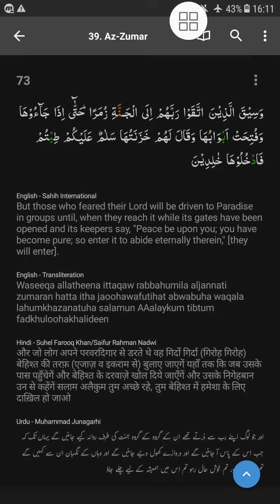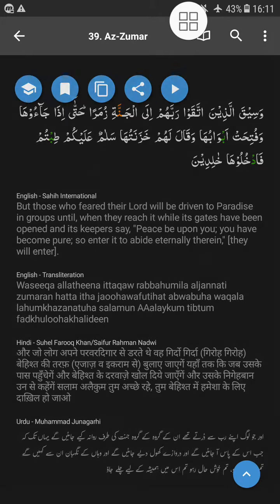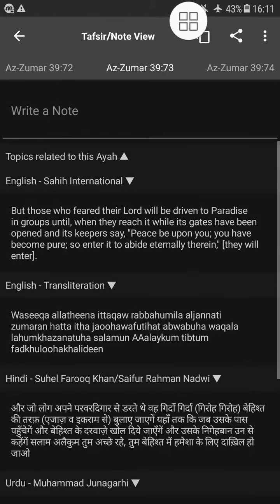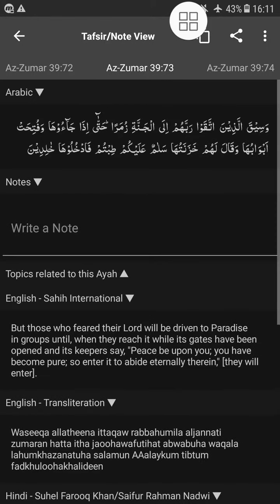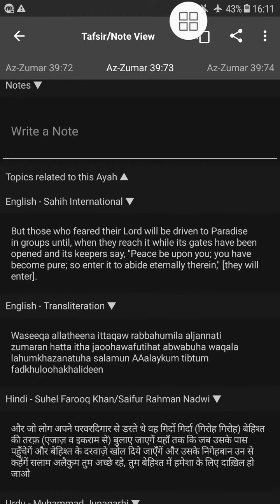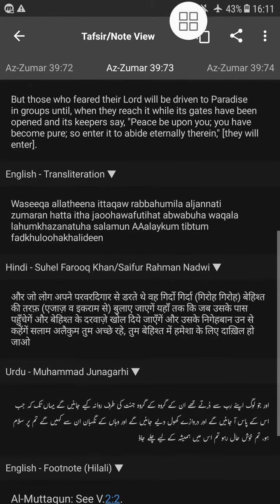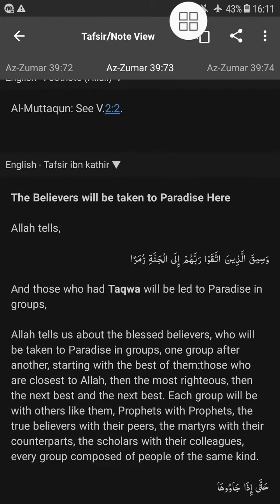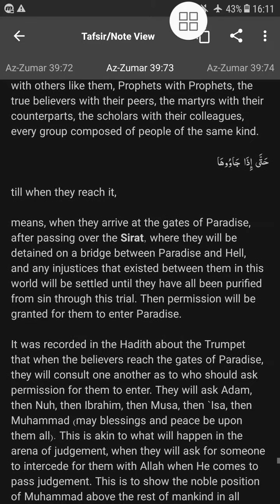then you don't have to switch into any other app. Just tap here and go to this part. It will take you to the tafsir. Now the tafsir is very neatly arranged. First is the Arabic, then the English translation, then the English transliteration, Hindi, Urdu, as well as the Tafsir Ibn Kathir is available.